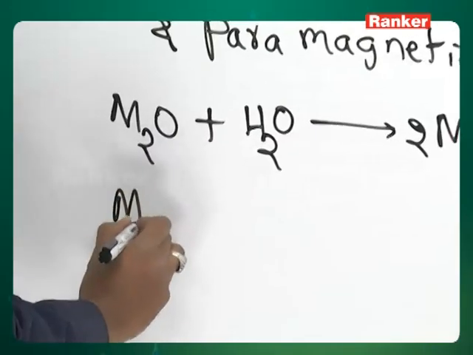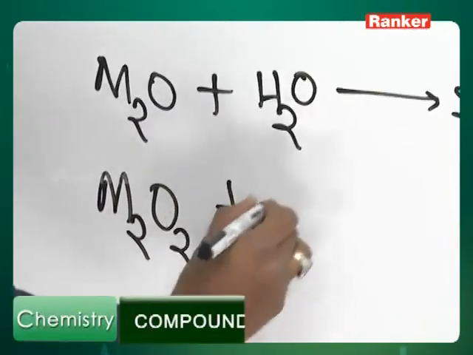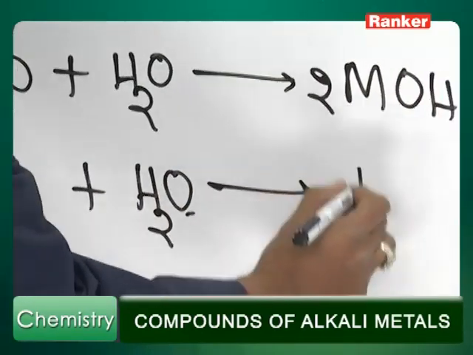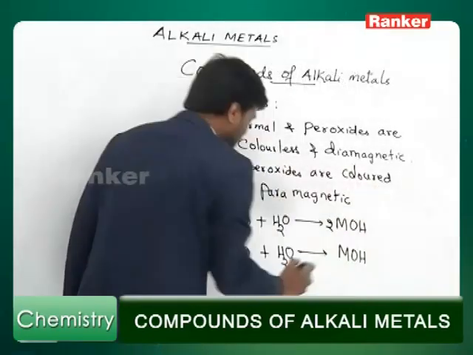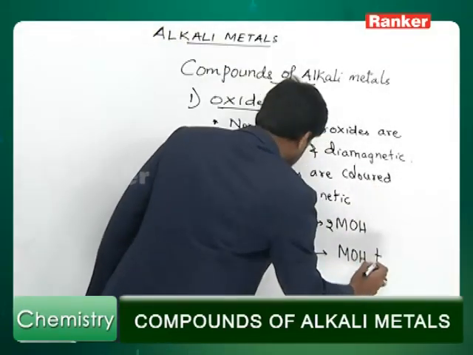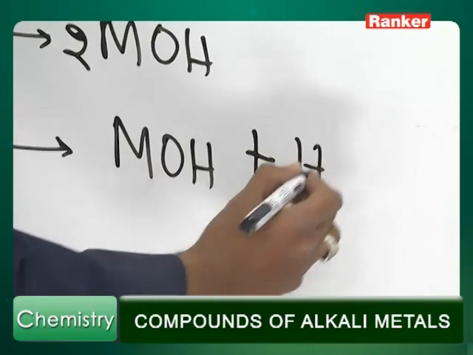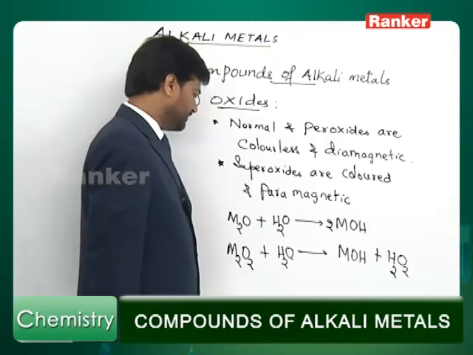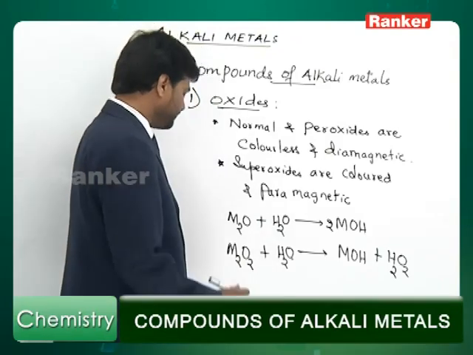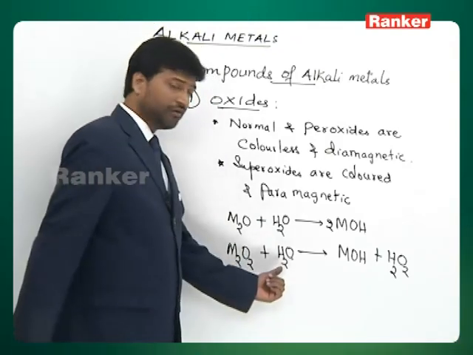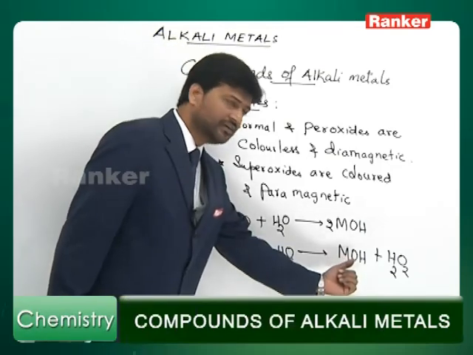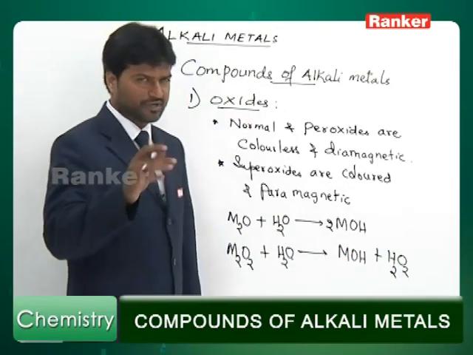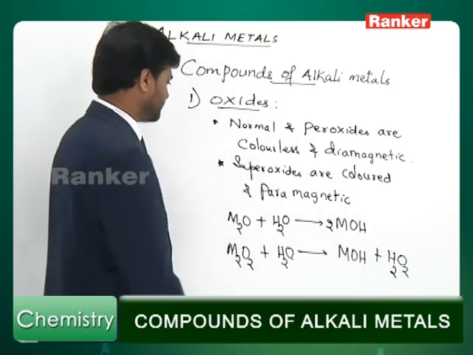When a peroxide is dissolved in water, here also you get metal hydroxide. Apart from this, you also get hydrogen peroxide. Peroxides dissolve in water to give alkaline hydroxide, and hydrogen peroxide is also formed in this reaction.